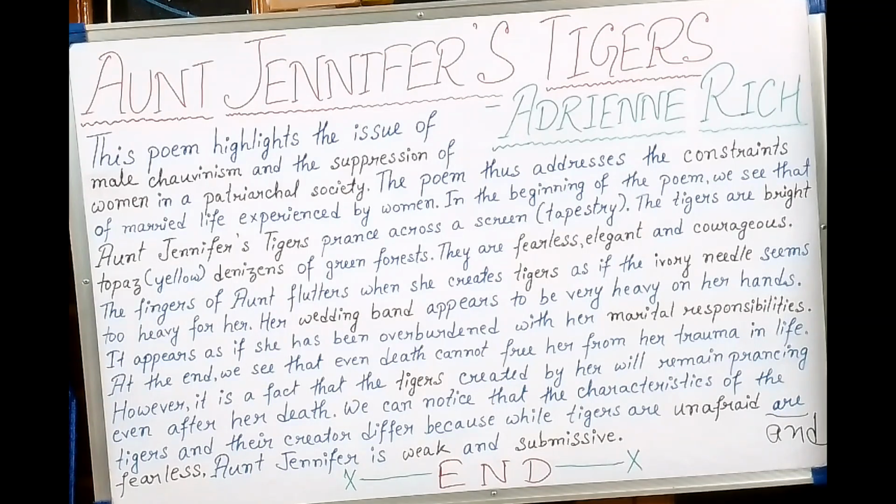Well, next in the last line, will go on prancing, proud and unafraid. So here prancing, proud, both are words starting with P, consonant letters, right? So it's alliteration. And another poetic device: the tigers in the panel that she made will go on prancing, proud and unafraid. In these two lines, if we combine them, it becomes